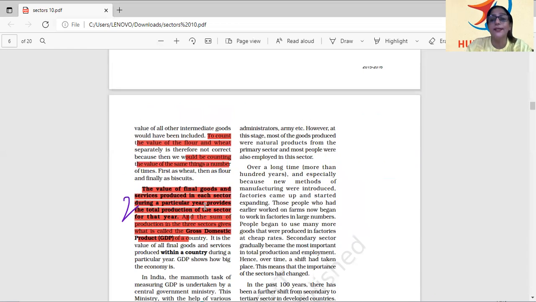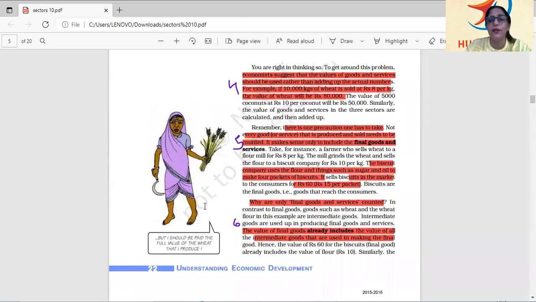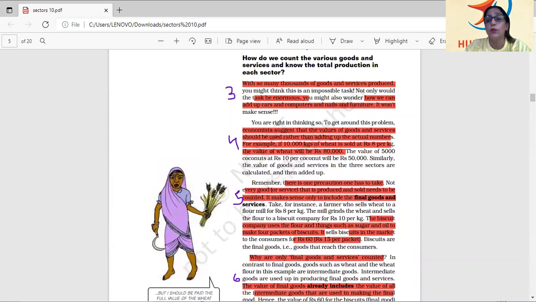Now the question arises where kids find it very difficult to understand how do we count goods and services, right? And I will try to explain it in a very simple way. See, have a look at this point number 3. When so many thousand of goods and services are produced, you might think that this is an impossible task. Like primary sector produces wheat and rice and so many agricultural products. So I'm just giving you the example.